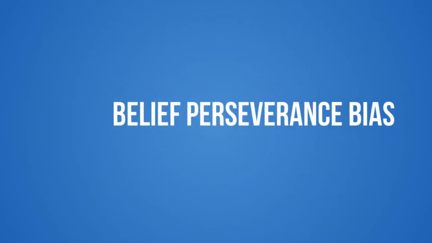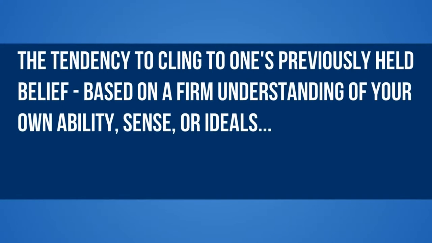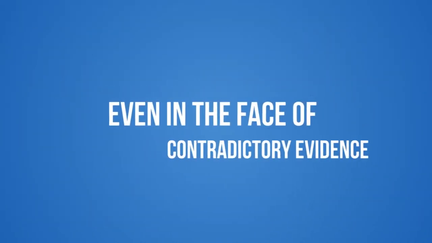So as the name implies, a belief perseverance bias is the tendency to cling to one's previously held belief based on a firm understanding of your own abilities, sense, or ideals, even in the face of contradictory evidence. Information biases have to do with how people process information in financial decision making and so often get it wrong. So let's dive in.